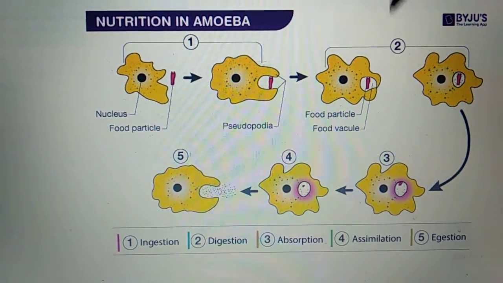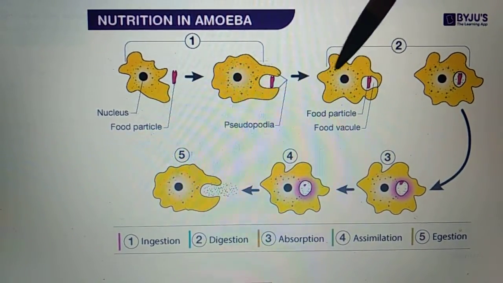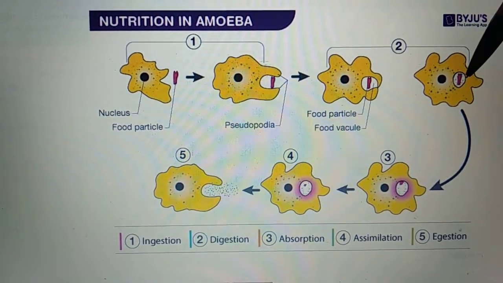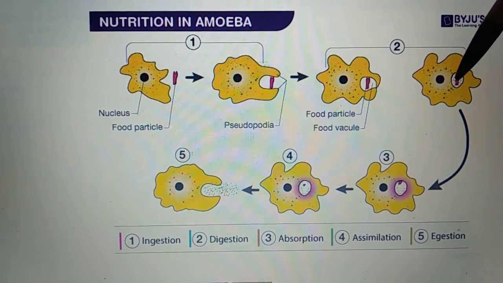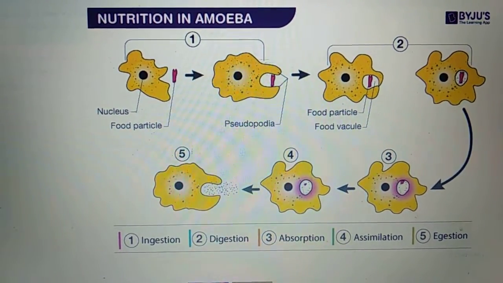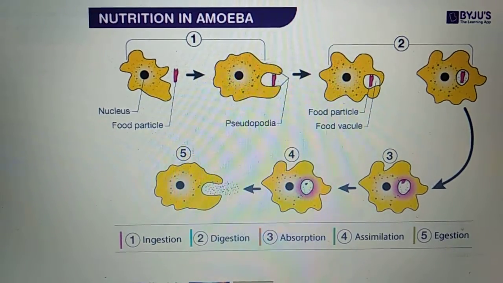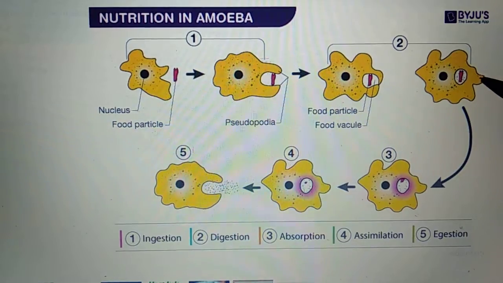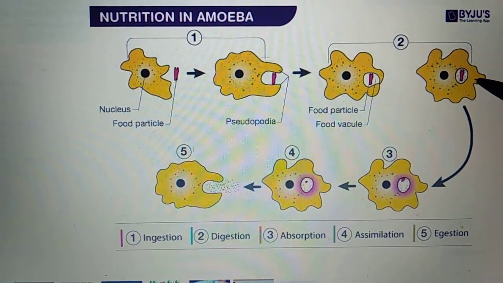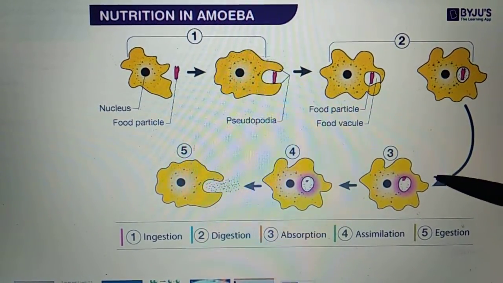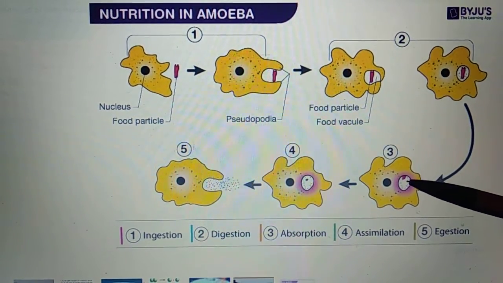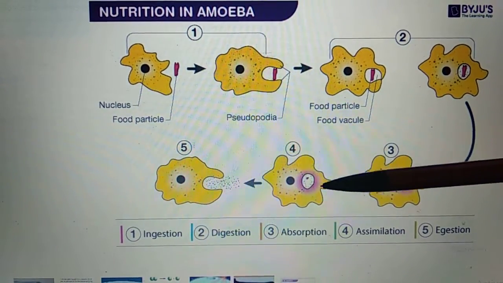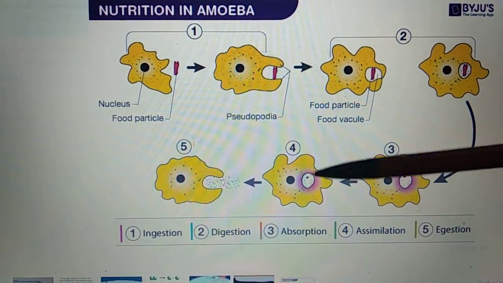Inside this, all the enzymes from here will act upon the food that is present here. You can see the enzymes, that is the small dots present here. This will be acting upon the food. So this first process is called ingestion. Ingestion is taking the food inside. Here digestion takes place, that is enzymes are acting on it and food is getting digested. After that comes absorption. Nutrients will be absorbed and transferred inside the body. Assimilation also takes place in the same way, once complete digestion has taken place.